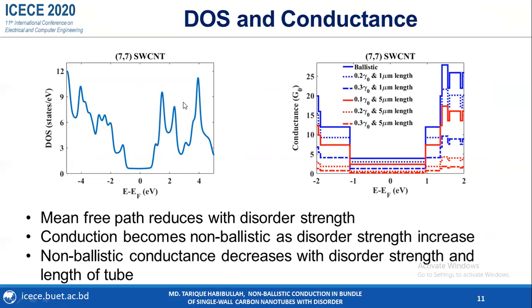because 77 CNT is metallic. Again, in the right figure, the blue lines represent the conductance of 77 CNT for the length of 1 micrometer, and the red lines for the length of 5 micrometer. So with the increase of length at the same disorder strength value, the quantum conductance of the CNT is reduced. Again, within the same value of length, with the increase of disorder strength, the quantum conductance is decreased.